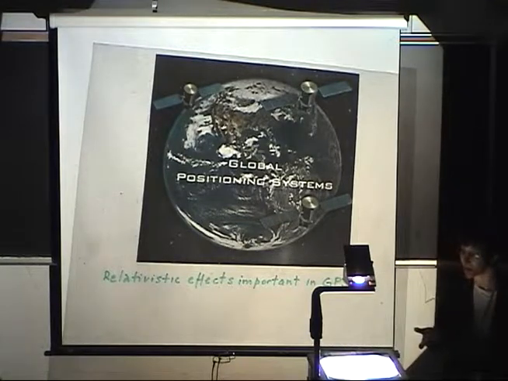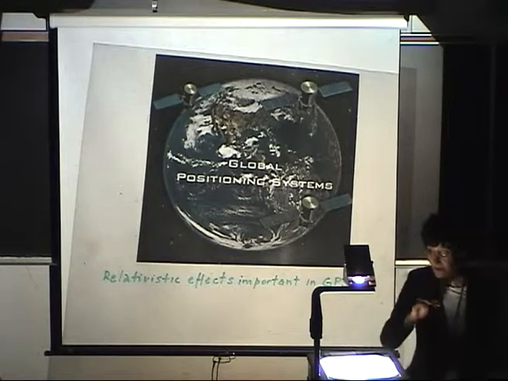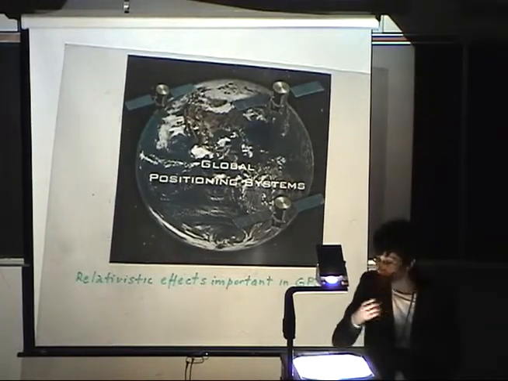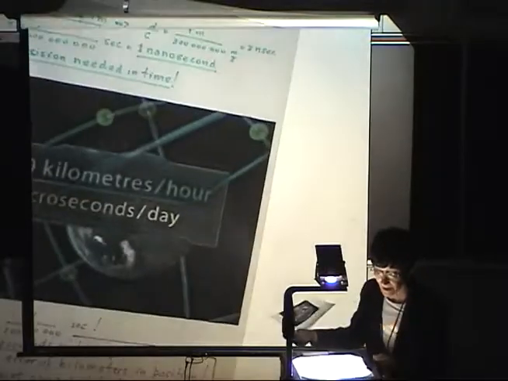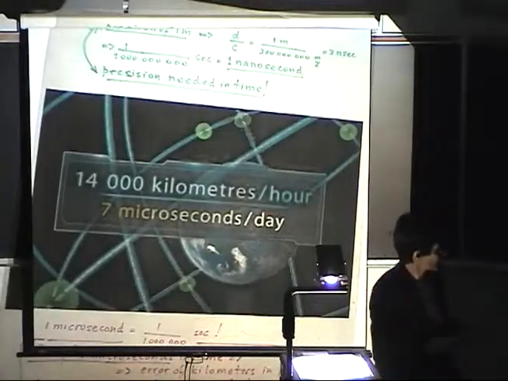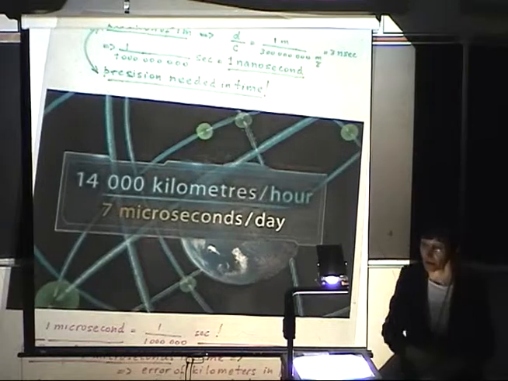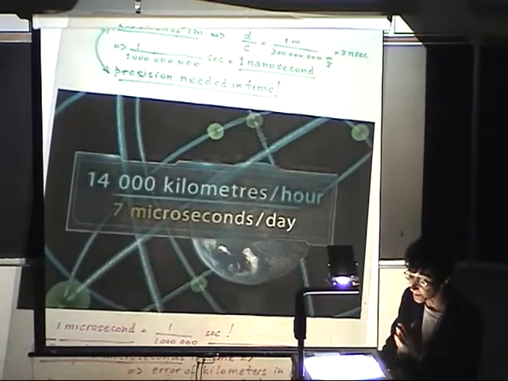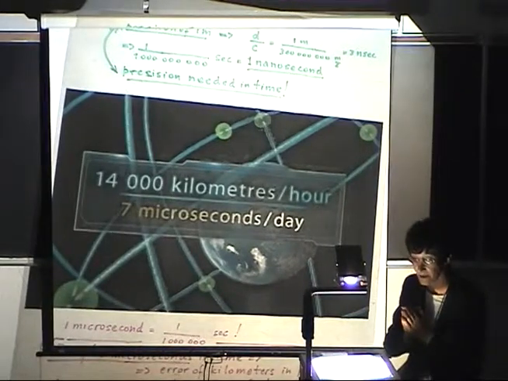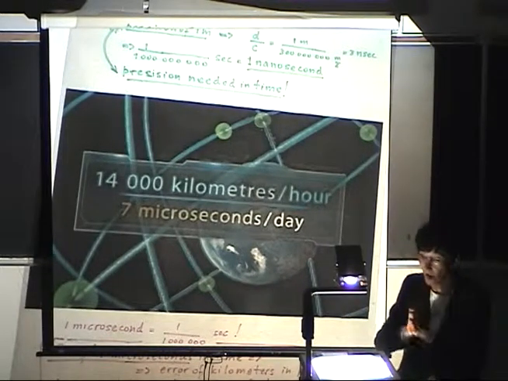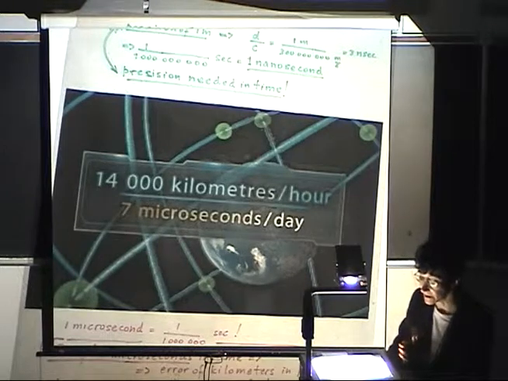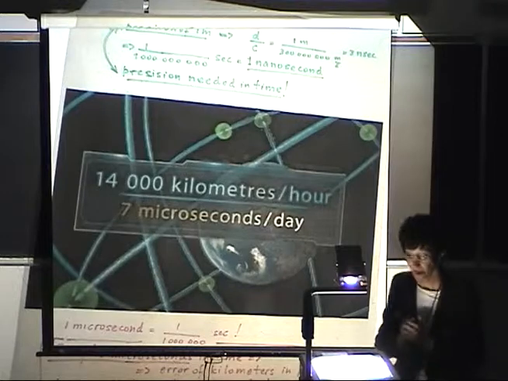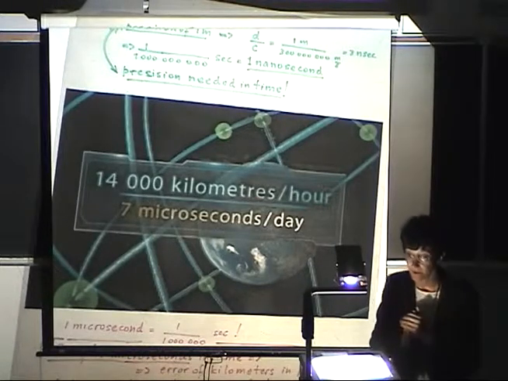Your global positioning system in your hand, in your car, receives these signals and then can figure out the position of the receiver. Now, the precision that we want from a GPS location is about 1 meter. So from that, we know the precision we need in time, knowing how long light takes to travel a distance of 1 meter, because the signals coming from the satellites travel at the velocity of light.